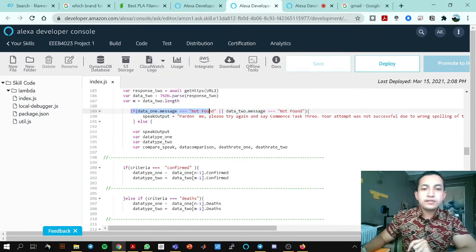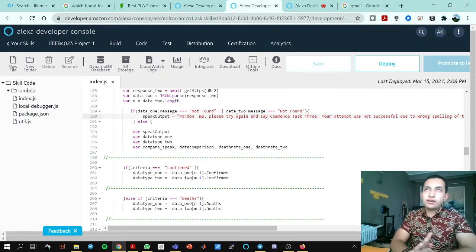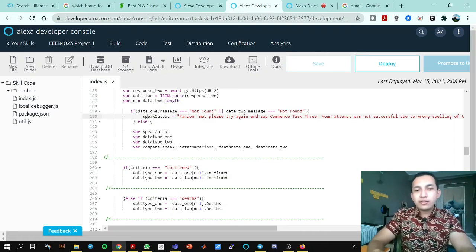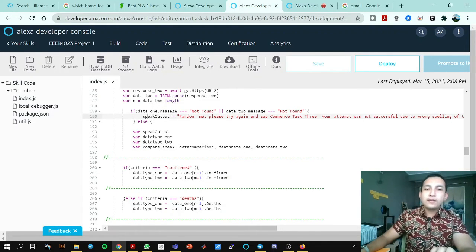If data 1 message not found here, it will speak output, pardon me, please try again and say comment substrate. This part is for if the user enters the name of a country that is wrong. Let's say the user says Malaysia J. There are no such countries, so there's no data, so it couldn't accept that. Okay, let me show you an example.